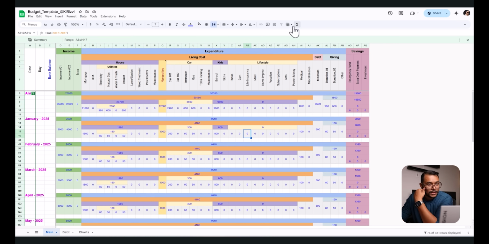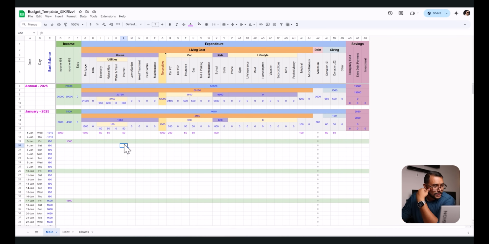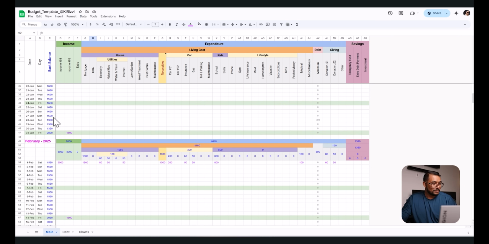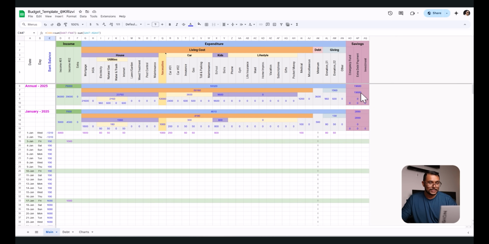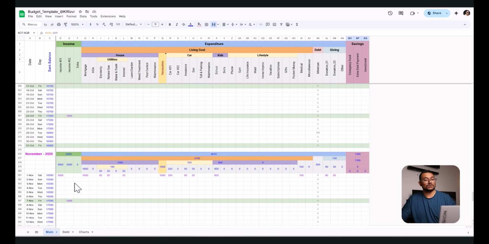Also, let's open up the summary here. So now we see that annual 75k income, almost 55k expenditure, you have 19,000 savings, and from day 1 of January, that bank balance is flowing from this month to that month. So the function is written in such a way that it takes from the previous day, and at the end you see 19,680, which is exactly the same as this value if you don't do any distribution here. But if you do distributions here, I think this cell should show those, and that's how you check if your spreadsheet is working or not.